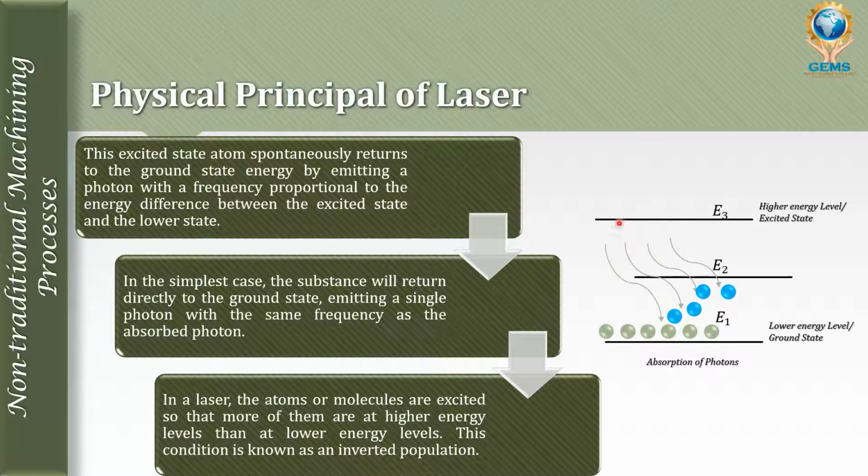When the electron absorbs the photon and jumps to the higher energy level, and then spontaneously comes back to the ground level, at the same time it releases a photon whose energy is also equal to the absorbed photon.